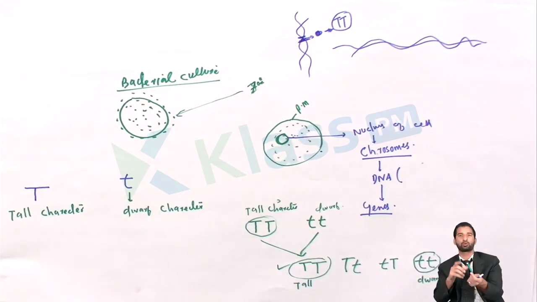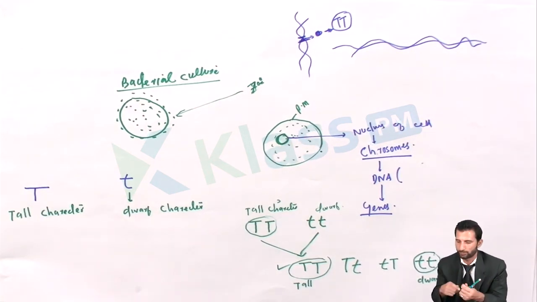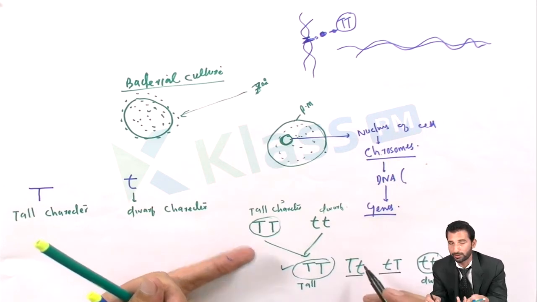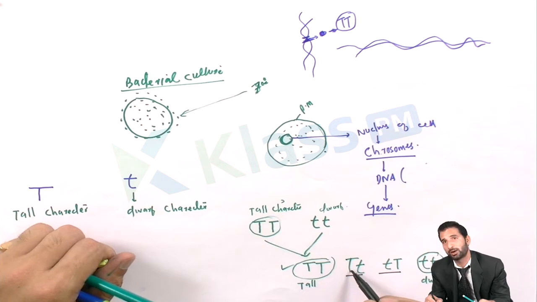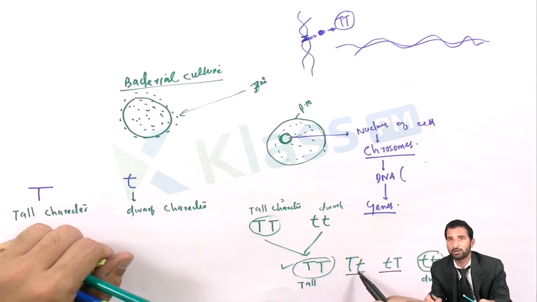But the question is about this and this, because here it is capital T and small t, and remember capital T is responsible for tallness and small t is responsible for dwarfness.